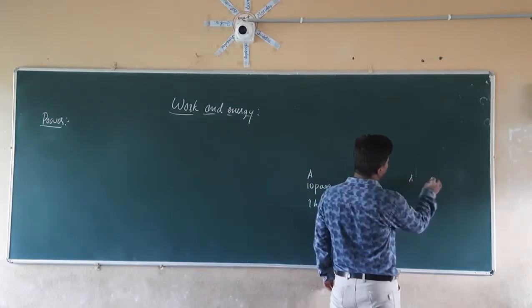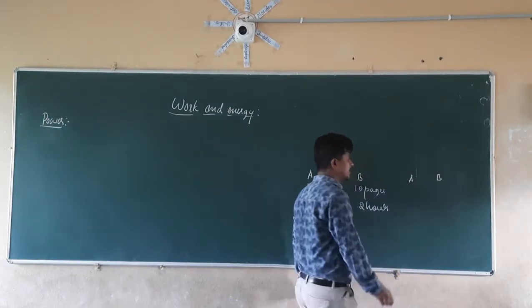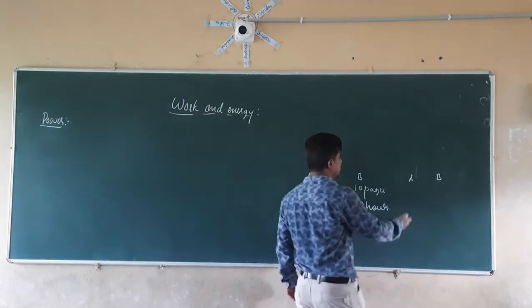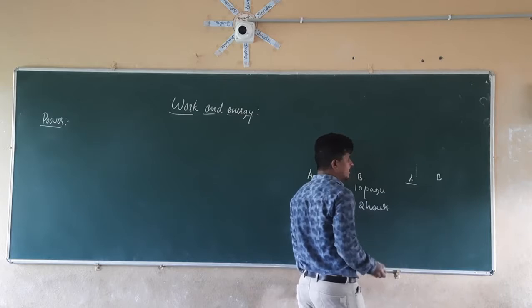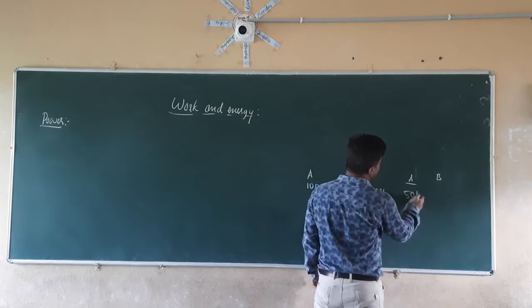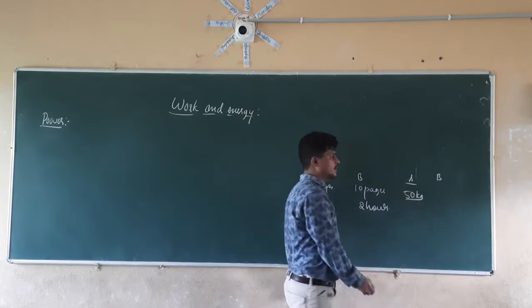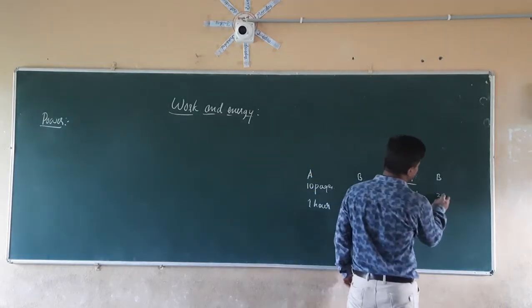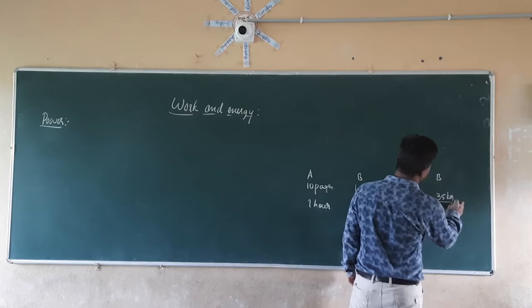In the same manner, let us take another example. Again boy A and boy B. A is going to lift around 50 kg weight, and B is going to lift at maximum 35 kg weight.